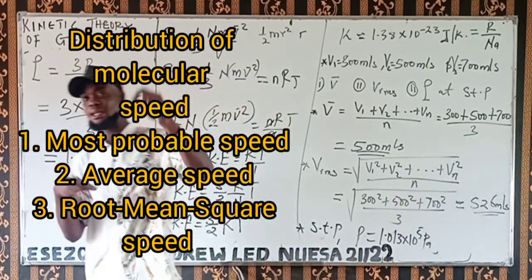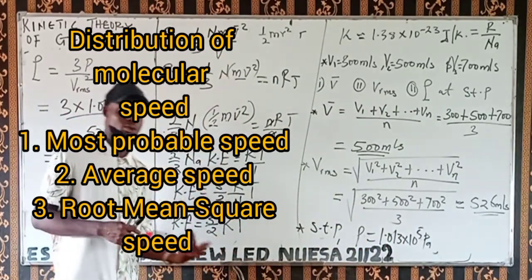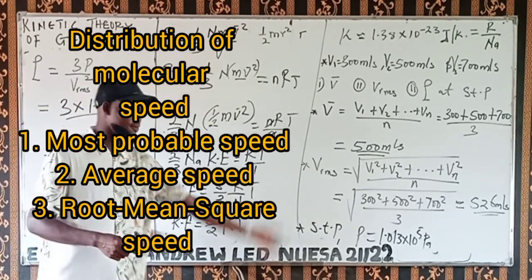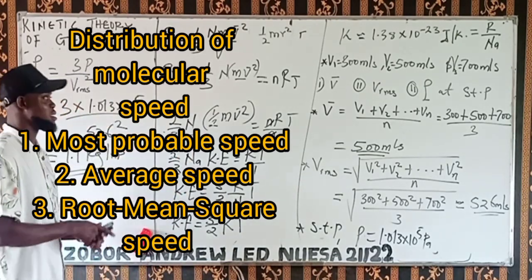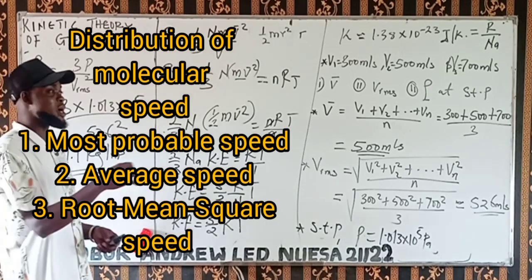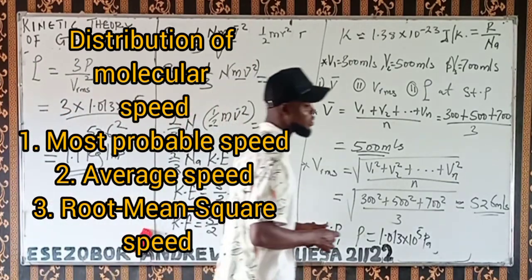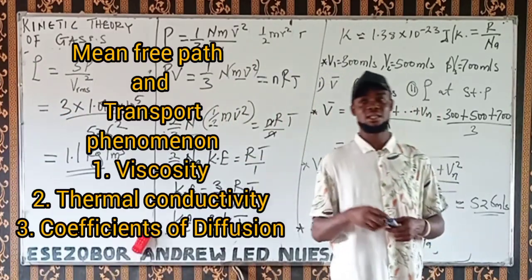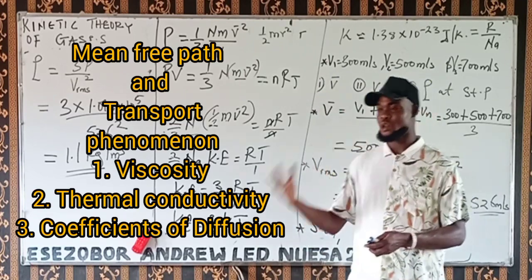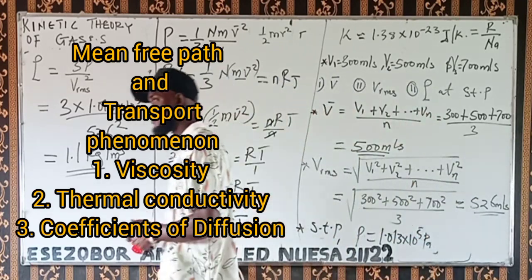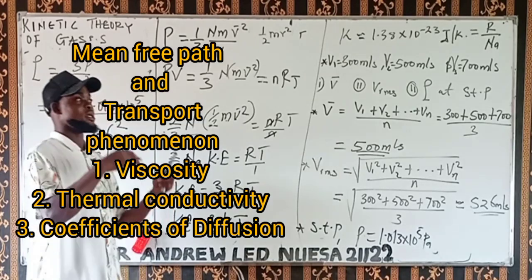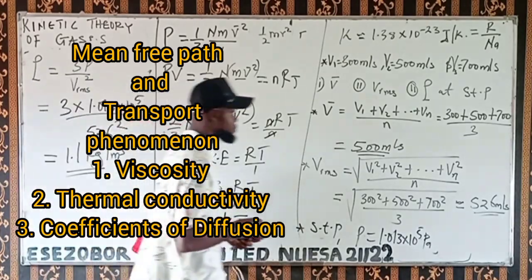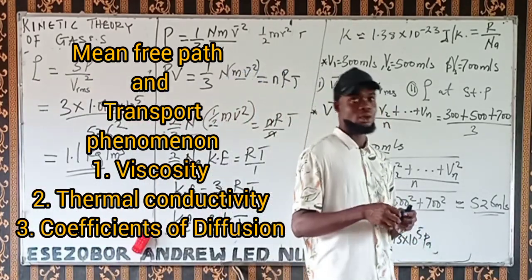Then we'll look at some transport properties of the gas, like mean free path, viscosity, thermal conductivity, and the coefficient of diffusion of the gas.